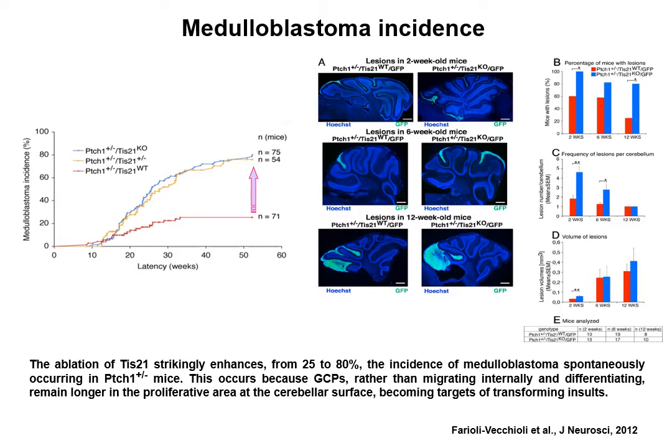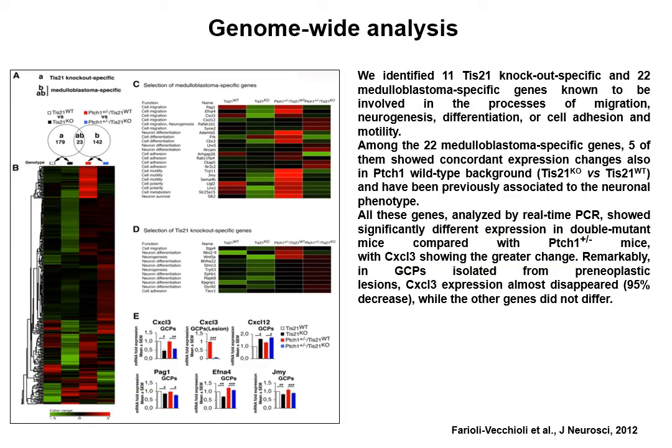This occurs because mutated precursor cells do not migrate inwardly and differentiate, but rather remain longer in the proliferative area at the cerebellar surface, becoming targets of transforming insults. We looked for the genes responsible for this migration-defective phenotype by microarray analysis of cerebellar precursor cells.